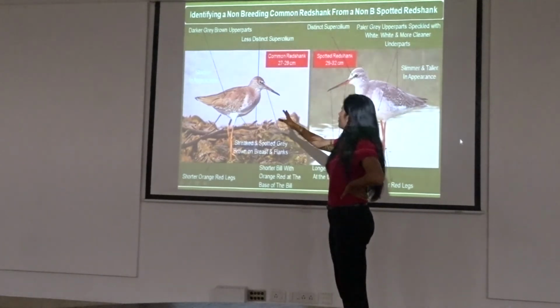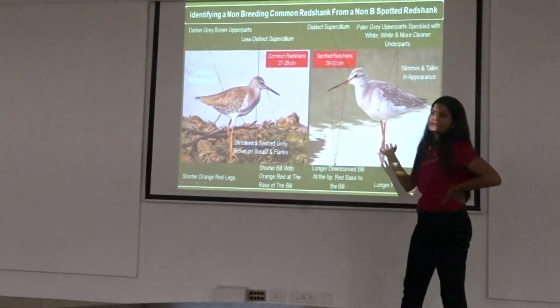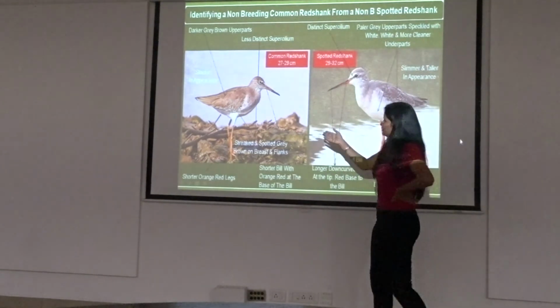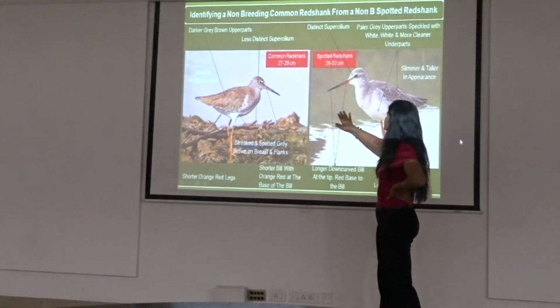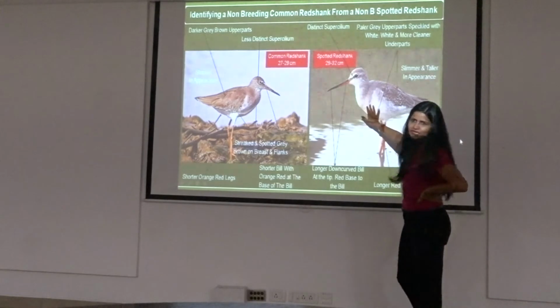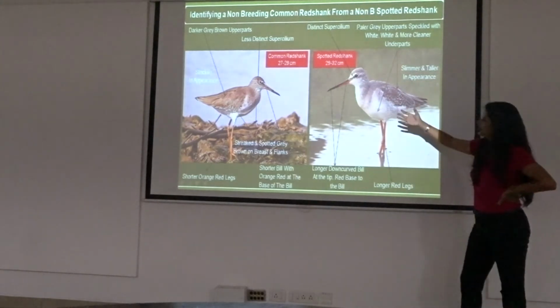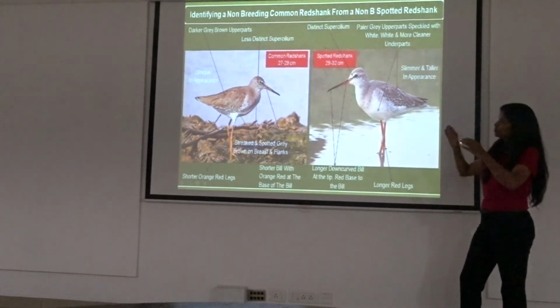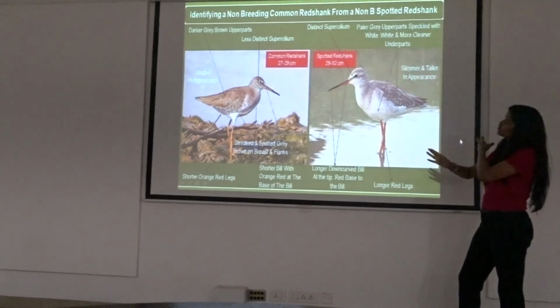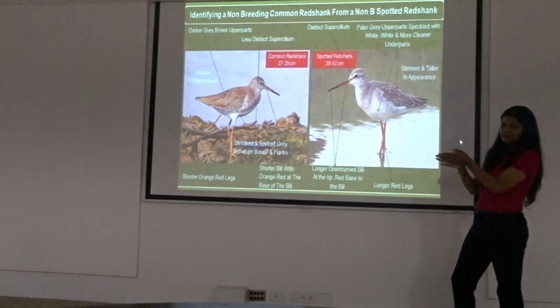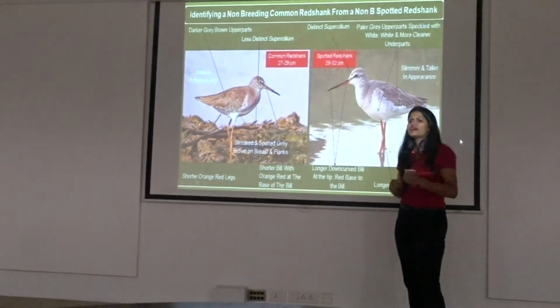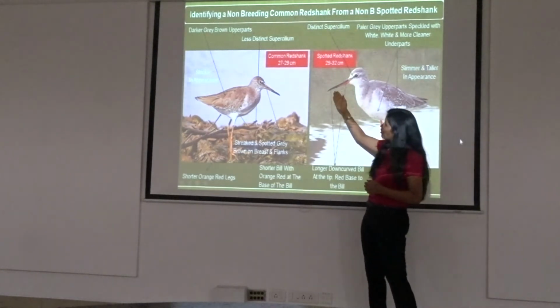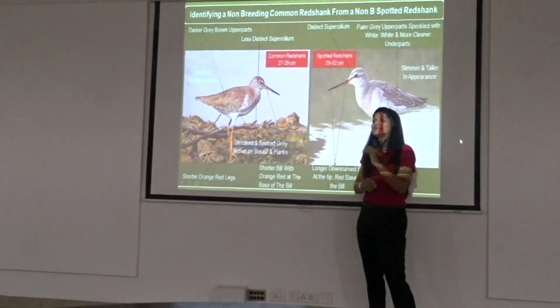If you see again a common redshank, because they are in comparison, it looks very nice. This bird has a smaller bill, lengthwise, when compared to this bird. This bird is also slightly bigger in size and more slender looking. You will see that it's more graceful, slimmer and taller in appearance. Also the bill is slightly longer, but when you have only one bird, how do you identify if the bill is longer than the other one? So it has a slightly longer bill that is down curved at the tip.